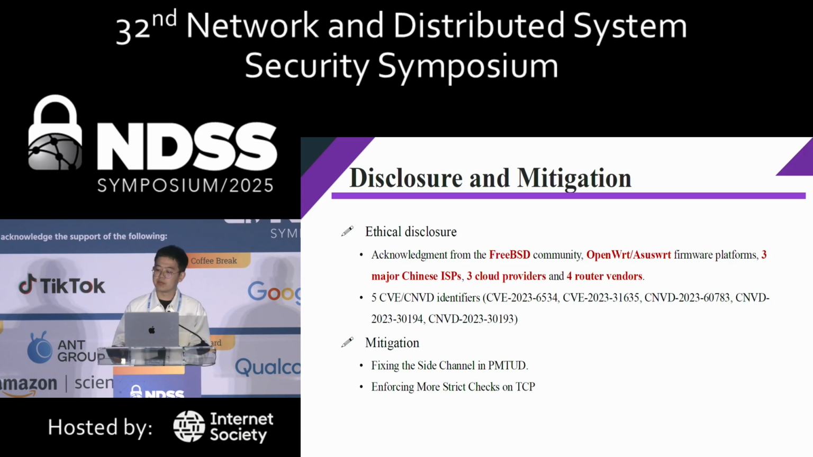And we also propose two countermeasures to mitigate the attack. The first is to fix the side channel in the PMTUD mechanism, and the second is to enforce more strict checks on TCP packets, TCP reset packets.